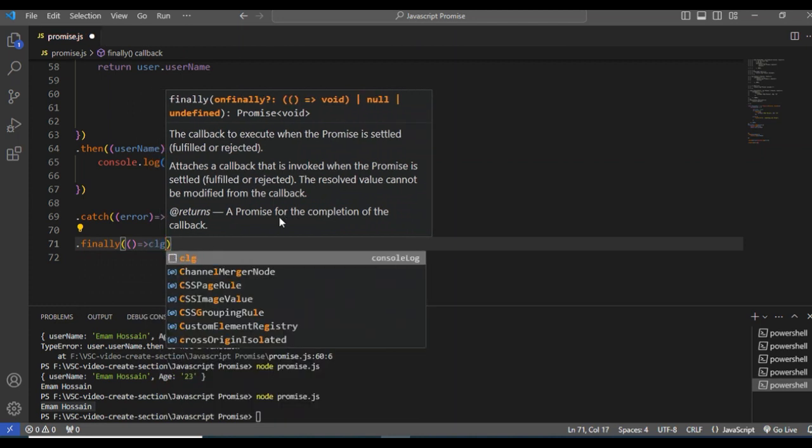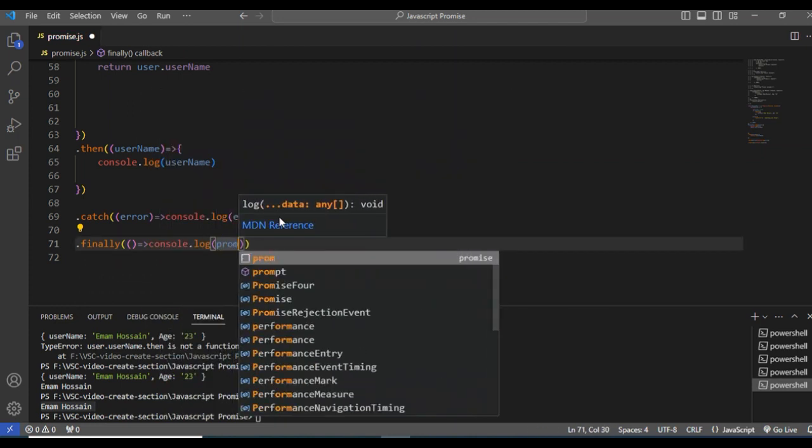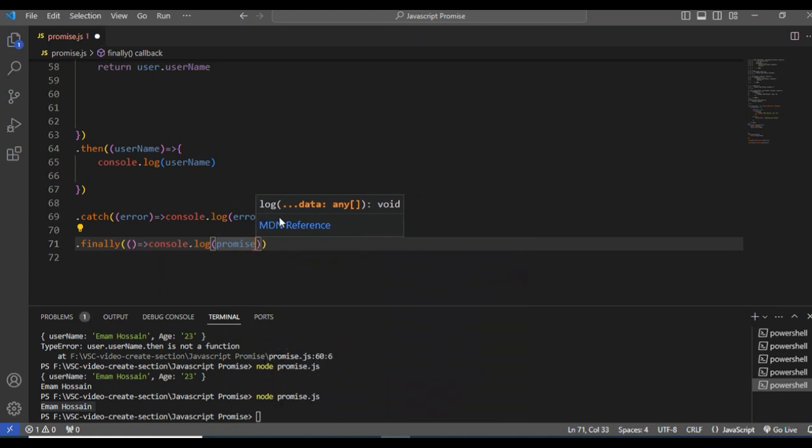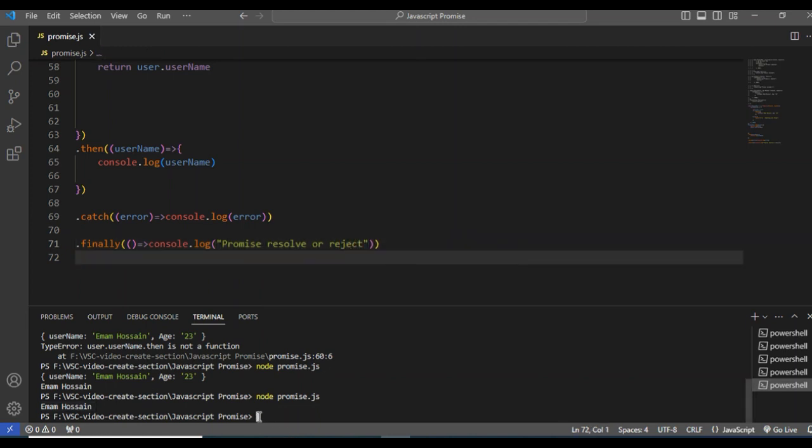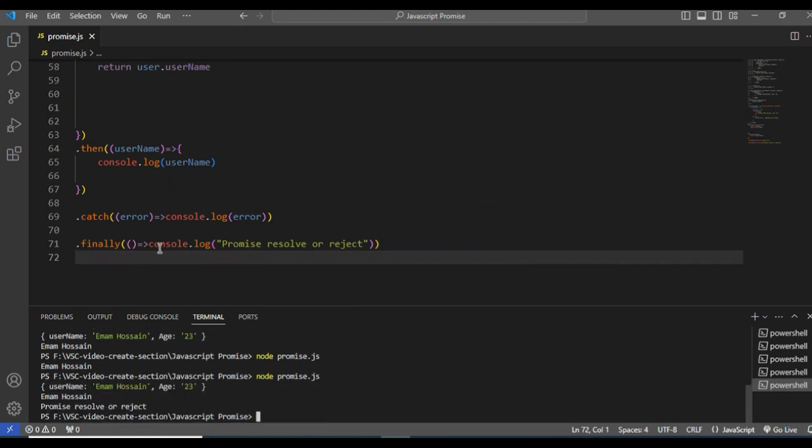Let me console log, finally, and my promise, promise resolved or rejected. When I declare finally, it means the promise will be resolved or rejected, it doesn't matter. Finally, the promise will be consumed in the finally. This is the way the promise works.